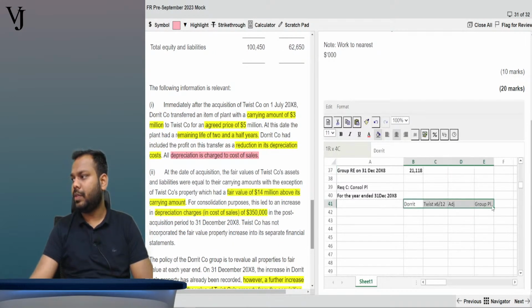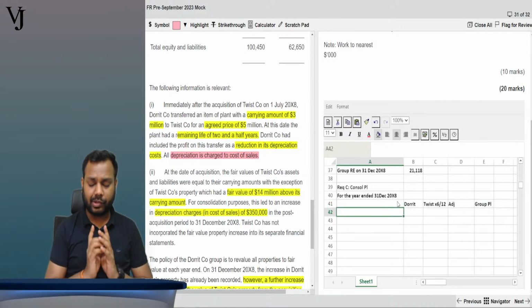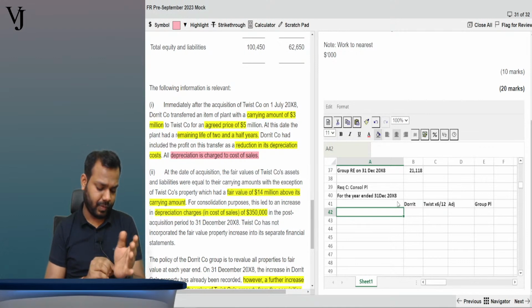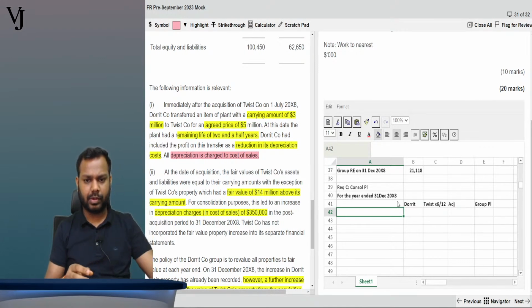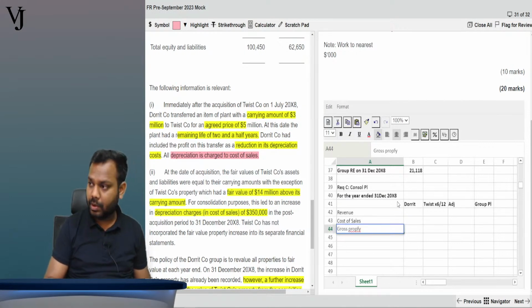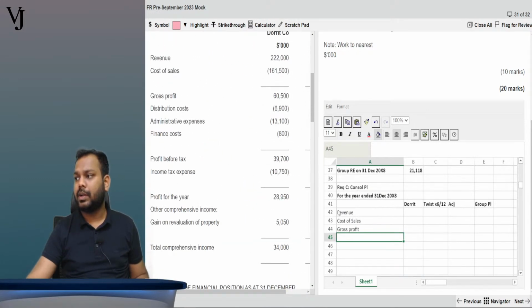Now, this one. Let's first make the structure. The structure is revenue, cost of sales, then gross profit. Now just come to the P&L and use this structure only. Rather than typing everything, just copy-paste.